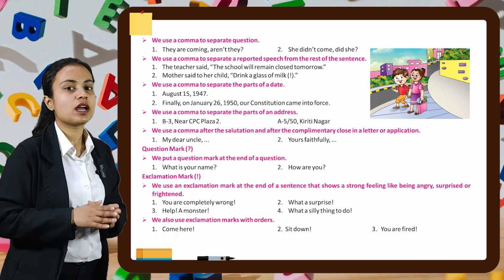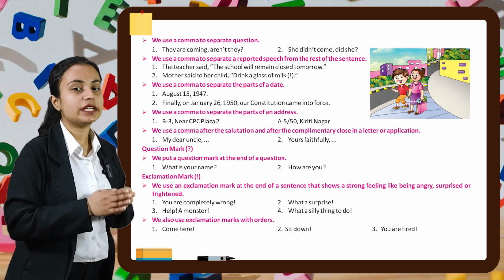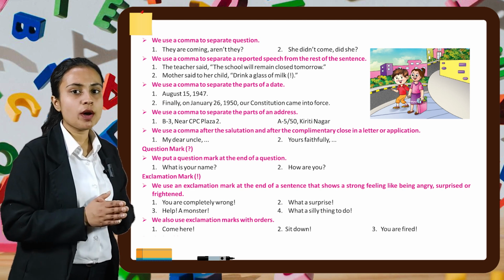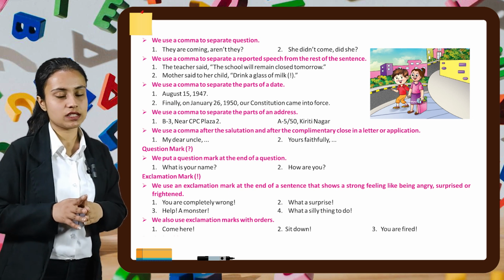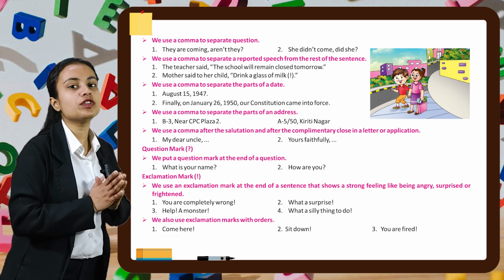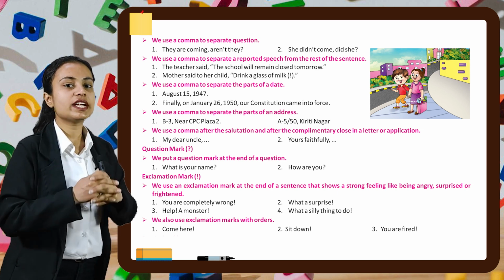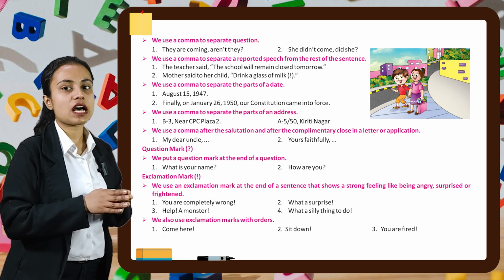They are coming, aren't they? Second example is, she didn't come, did she? We use a comma to separate a reported speech from the rest of the sentence. For example, the teacher said, the school will remain closed tomorrow. Second example is, mother said to her child, drink a glass of milk.